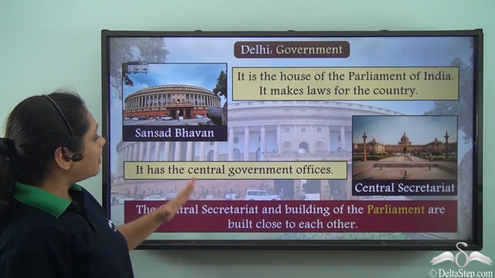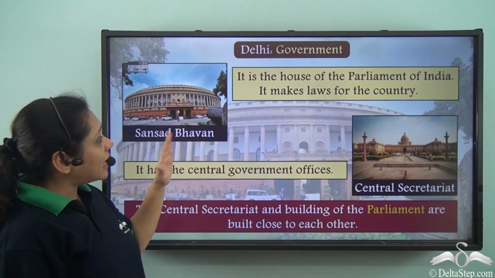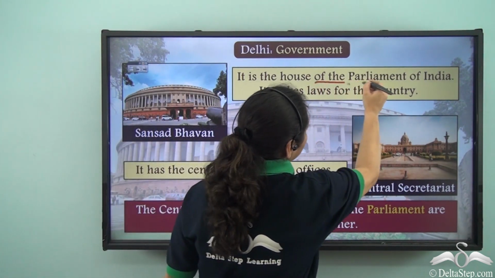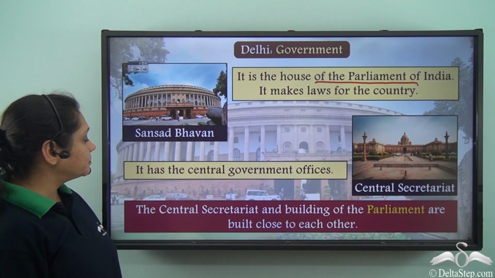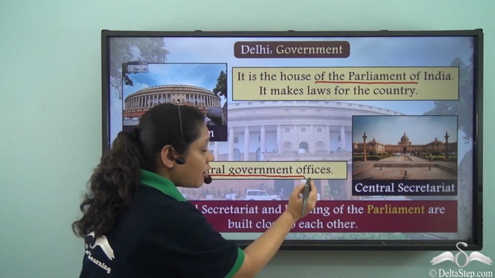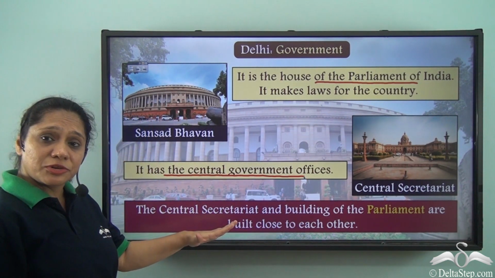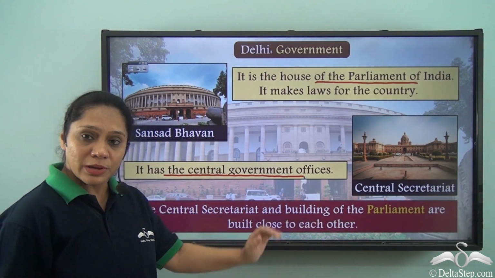Now let us talk about the Sansad Bhavan and the Central Secretariat. The Sansad Bhavan is the house of the Parliament of India and it makes laws for the country. The Central Secretariat has the central government offices. The Central Secretariat and the building of the Parliament are built close to each other.